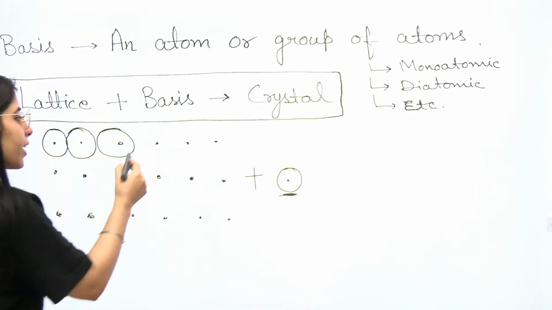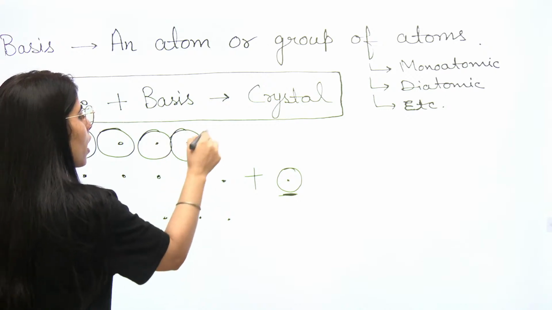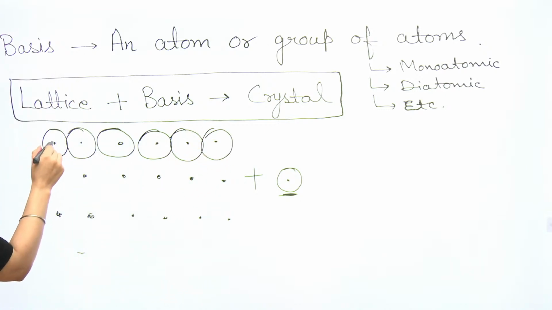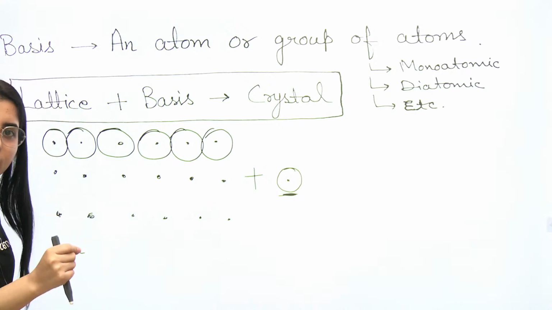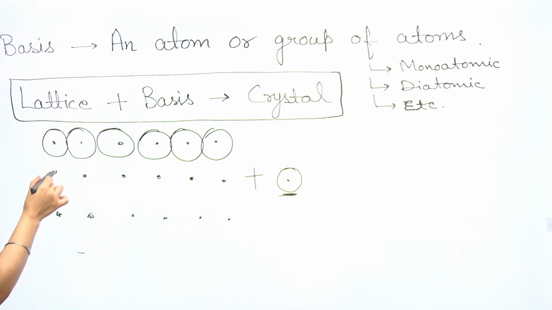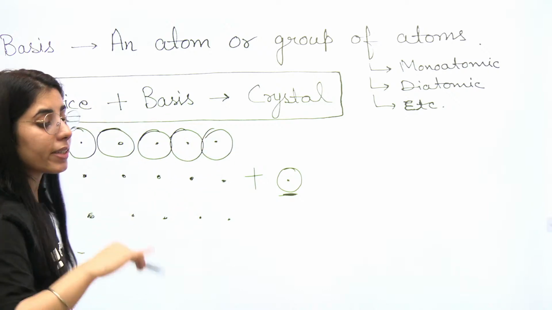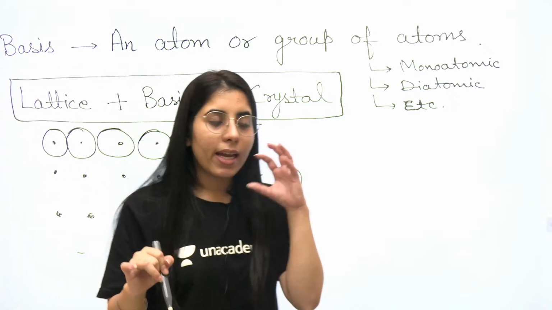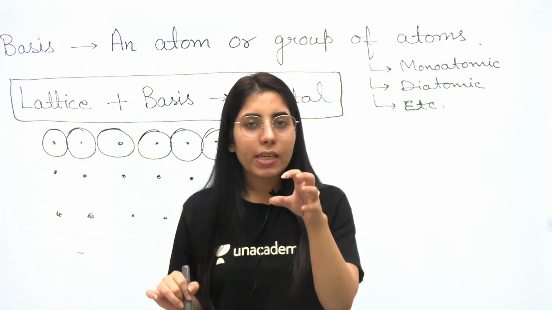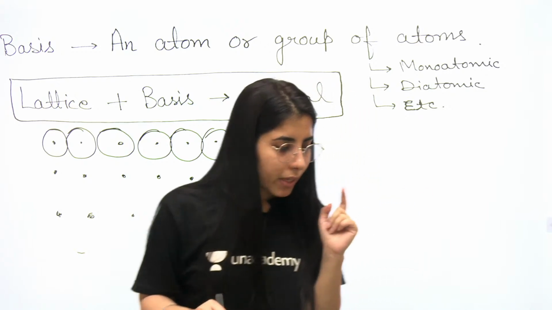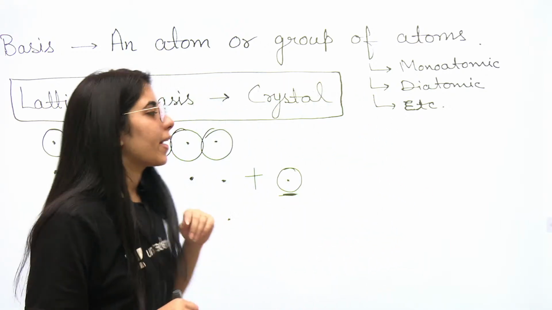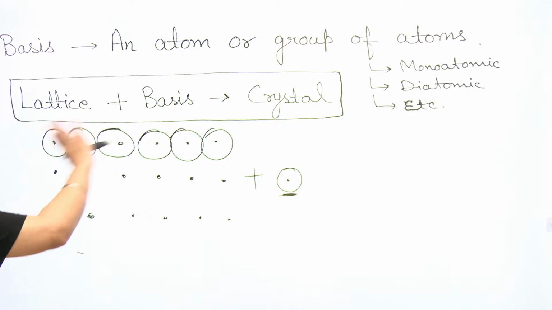Then those atoms will take their position like this, and let's say the first atom which has been kept here, its center is coinciding with the lattice point. Okay, these points are known as lattice points. So you will have the arrangement throughout the lattice in exactly the same way, with the atom having its center coinciding with the lattice point. This is how we are going to get the crystal. I hope it will be clear.